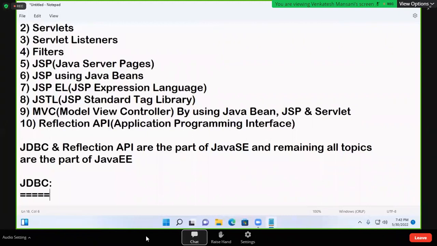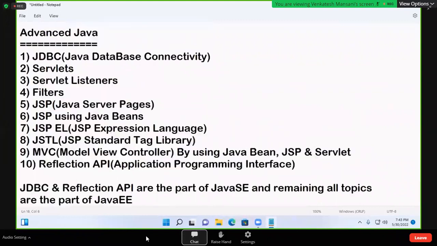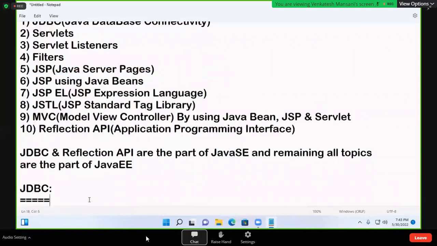See, while teaching, if any doubt comes, write it in your notebook. At the end of the session, I'll give you time for doubts. At that time, you can ask. Online students also, just write it in your notebook. JDBC, the first topic you're learning. Note down.